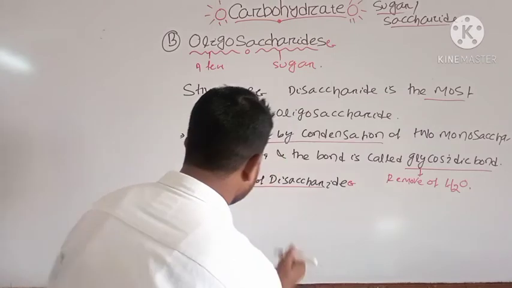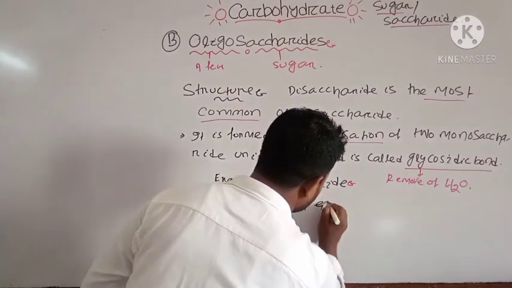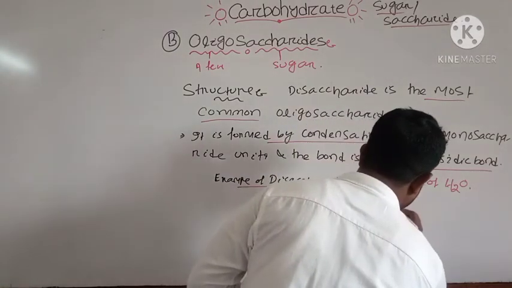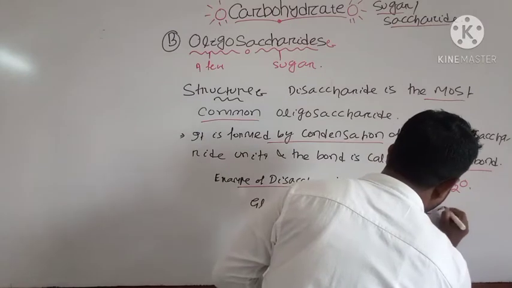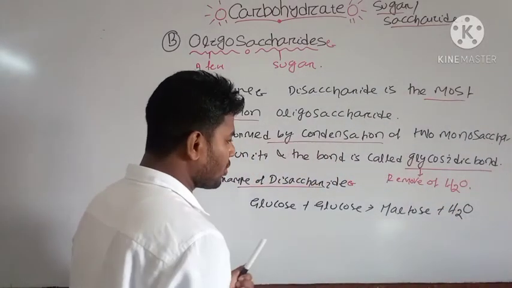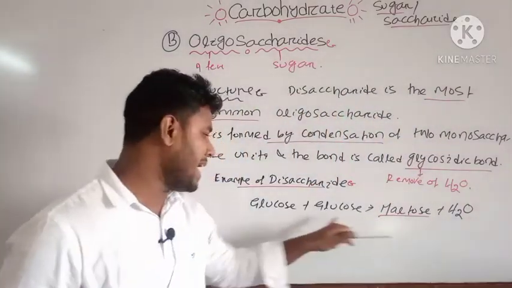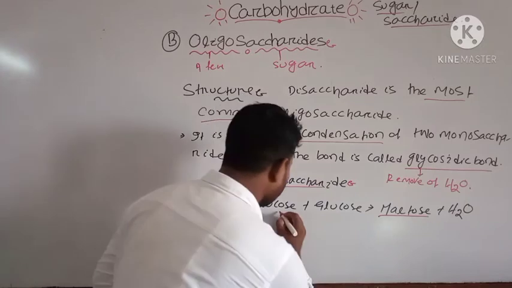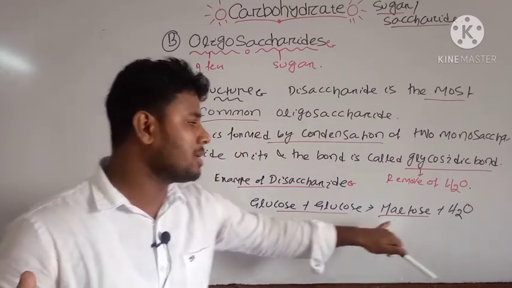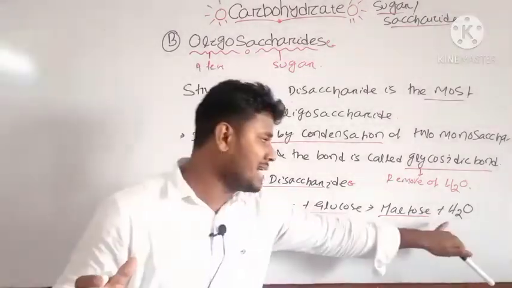If you take one glucose molecule plus another glucose molecule, it will form the structure of maltose by releasing one molecule of water. This is the example of maltose. You already know that maltose is present in malt grain, and during the formation of the bond, glucose and glucose unite, or condense, to form the maltose structure, and water is released.